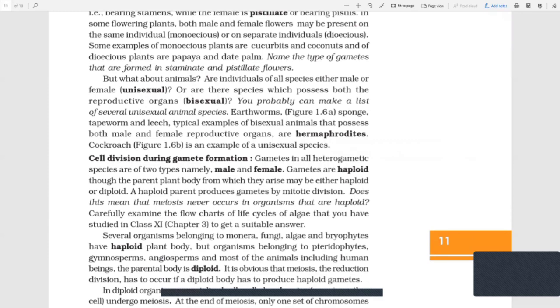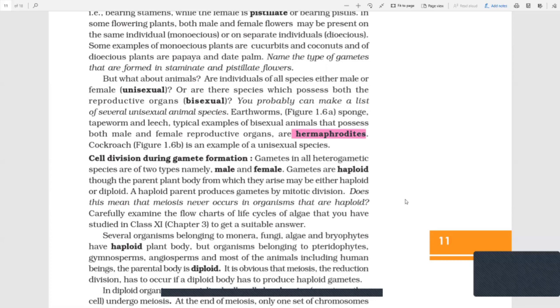That was about plants. Unisexual animals are basically mammals, whereas bisexual species are earthworms, sponge, tapeworm, and leech. These are known as hermaphrodites, a term specific to them. Then we came across the cell division which takes place during gamete formation. Gametes may be formed by a diploid parental body or a haploid parental body. In both cases, the ploidy of gametes is always single N, whereas the parental body can be 2N, or in haploid it can simply be N.